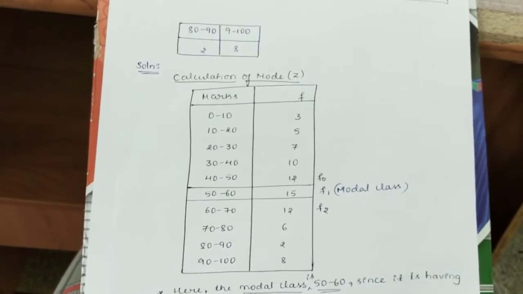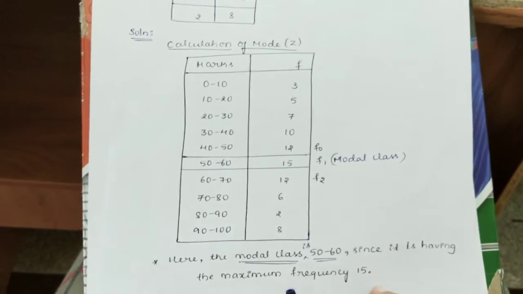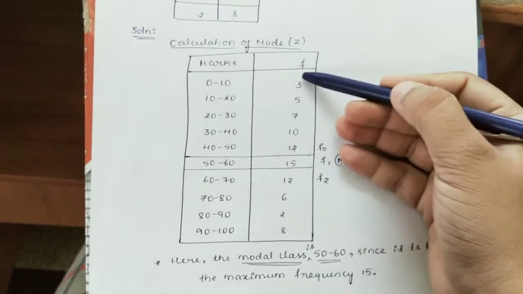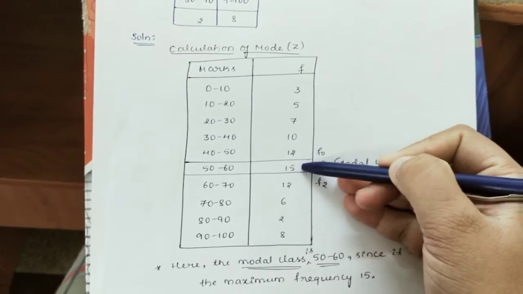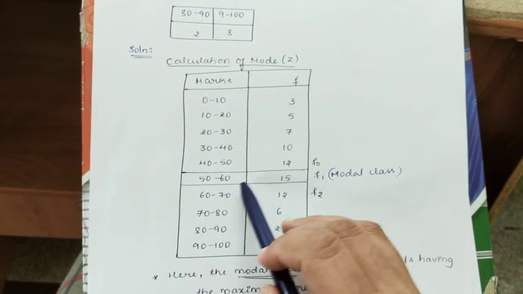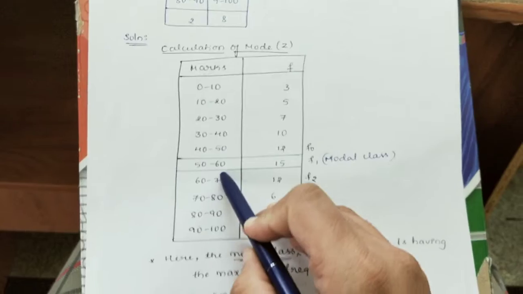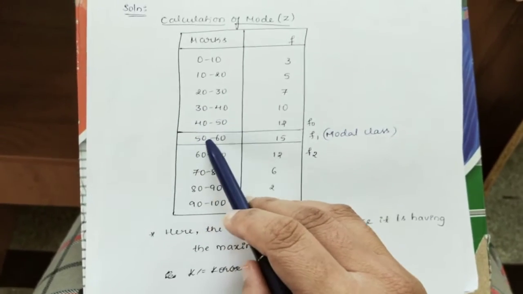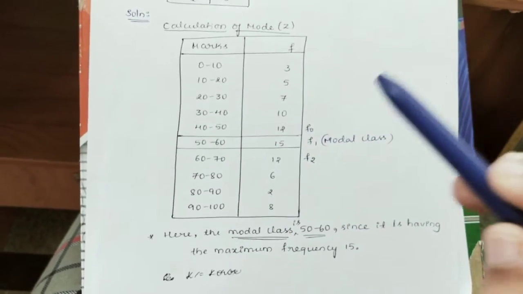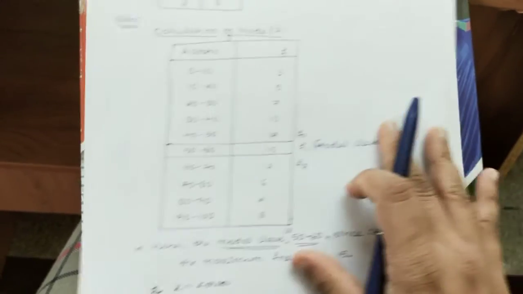Our first step in the calculation of mode is to determine the modal class, which has the highest or maximum frequency. Here you can see that 15 is the maximum frequency. The class which has the maximum frequency is called the modal class. So here we have found that the class 50 to 60 is the modal class of the given data, which has the maximum frequency 15.